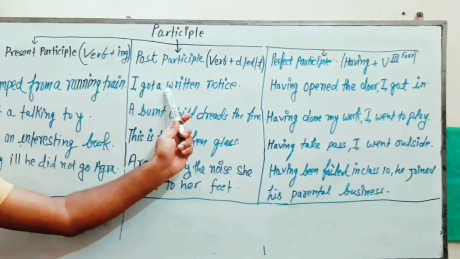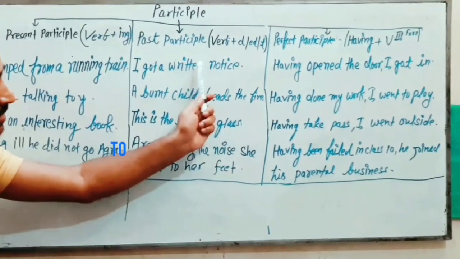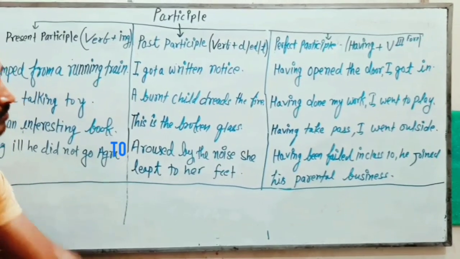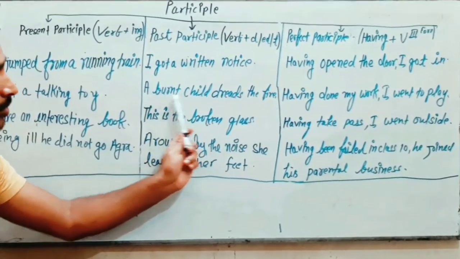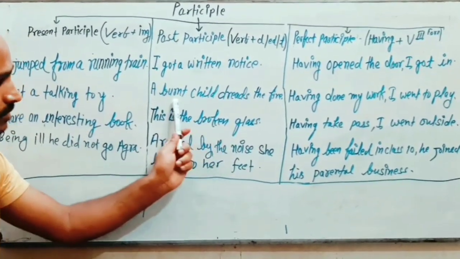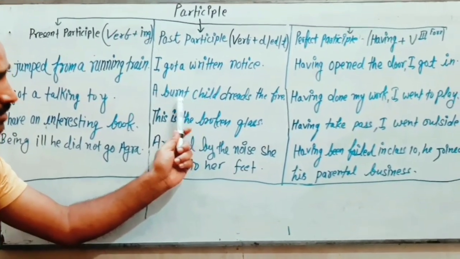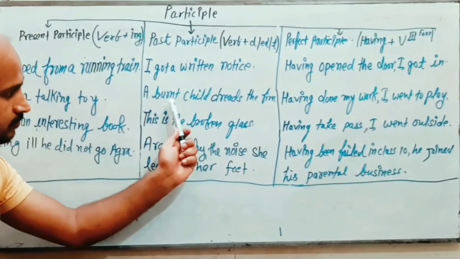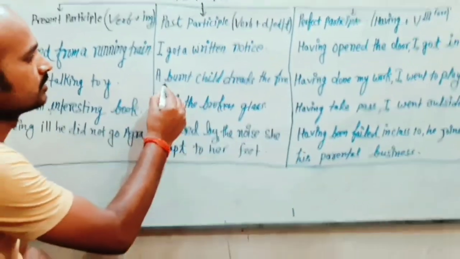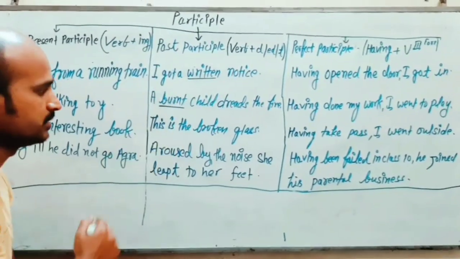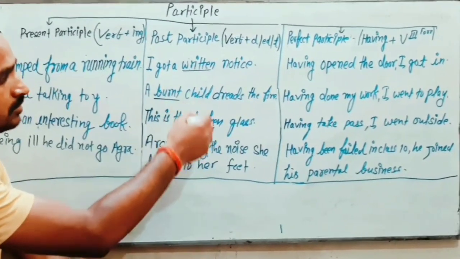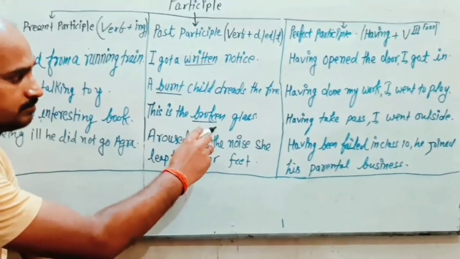I got a written letter. So you just see again this participle is working as an adjective. A burnt child dreads the fire. Now this is a proverb. So there is burnt, meaning we have t with verb. So a burnt child dreads the fire. We have past participle here. This is the broken glass. So broken is working as past participle here.